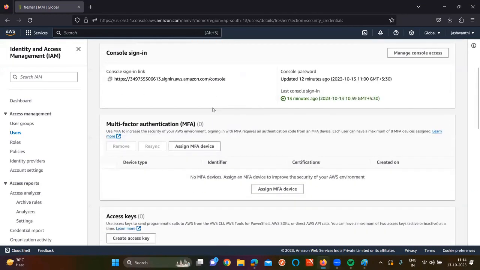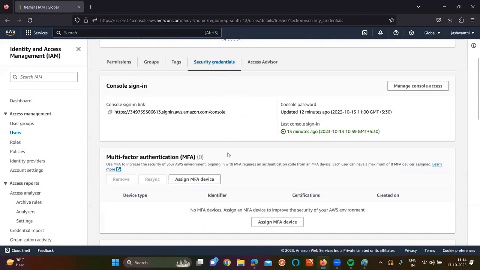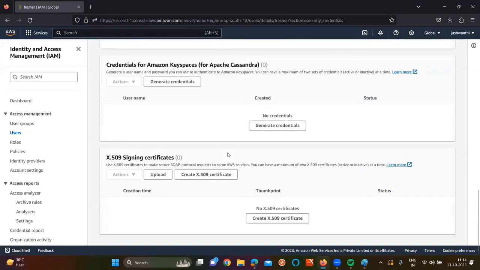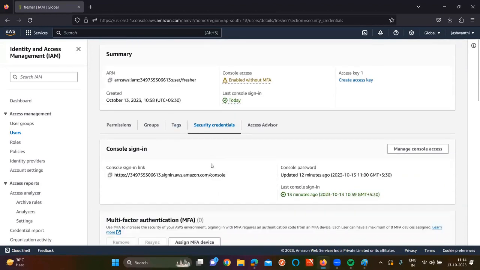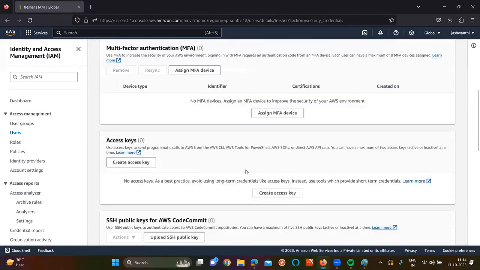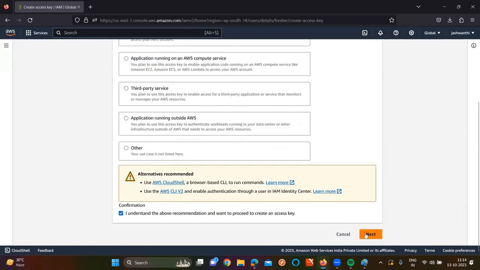So how to generate an access key and secret key? Click on security credentials. One second. So my access key, okay. Create access key. I am creating it for CLI purpose. Next.